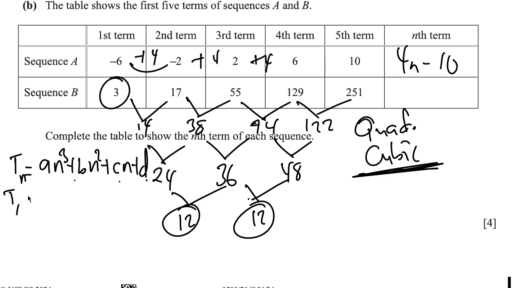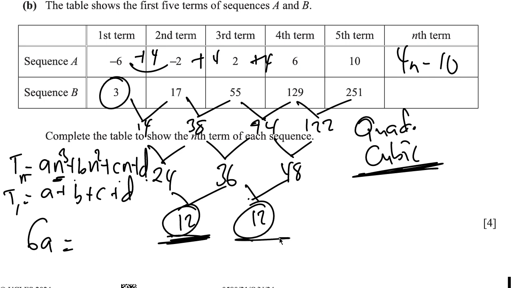So c1 is going to be equal to a plus b plus c plus d, because if we substitute n as 1, we have a plus b plus c plus d. Now, let me show you what you're going to do in the exam. It's important to note that 6a is going to be equal to that constant third difference, and in this case it's 12. So if we divide through by 6, we're going to have 2. So a is going to be 2.